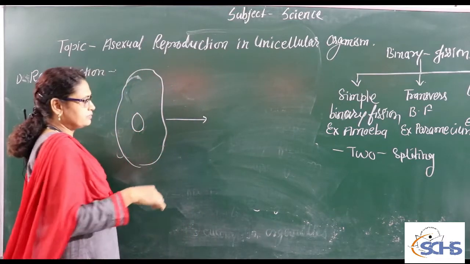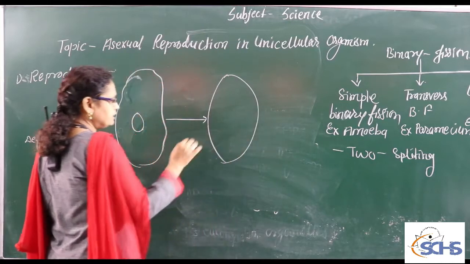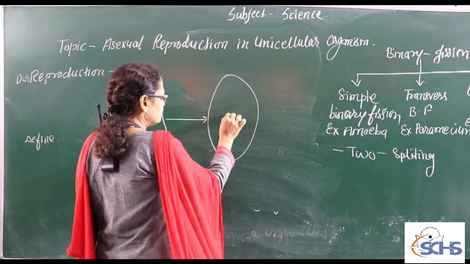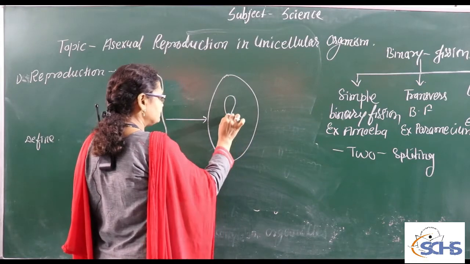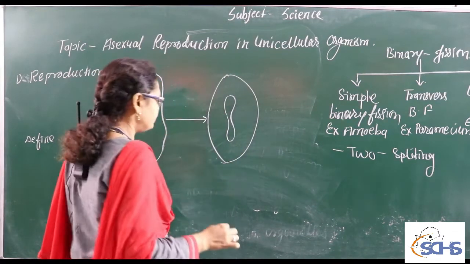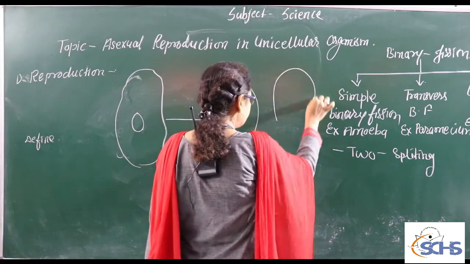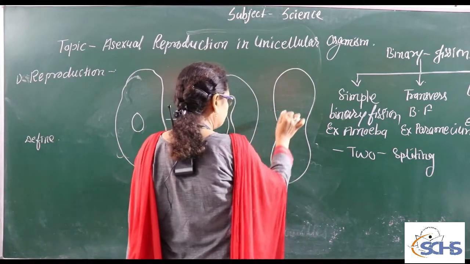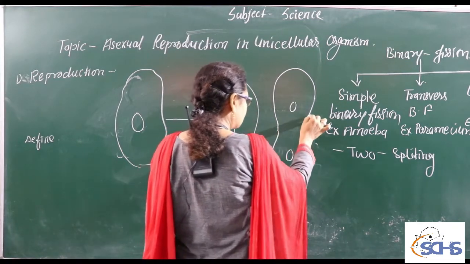In this process, first of all, karyokinesis occurs. In karyokinesis, the nucleus is divided. In the first step, the nucleus is elongated, and after that the division is completed and the nucleus is divided into two equal parts. Simultaneously, cytokinesis occurs.